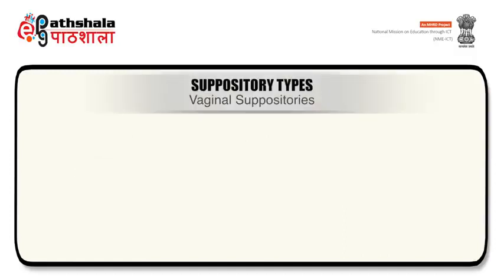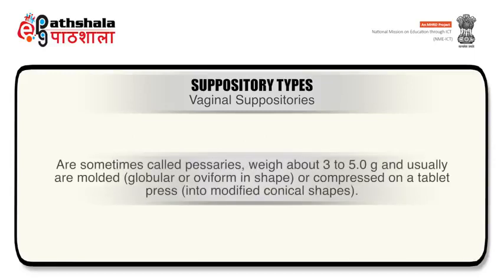Now we will talk about vaginal suppositories. These are sometimes also called pessaries, weigh about 3 to 5 grams and usually are molded and are globular or oviform in shape. They can also be compressed on a tablet press into modified conical shapes.